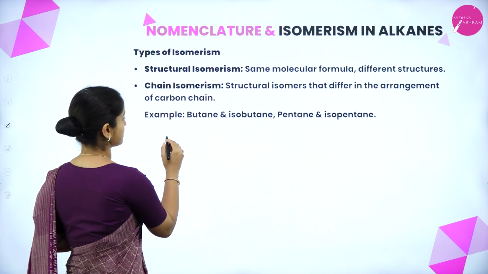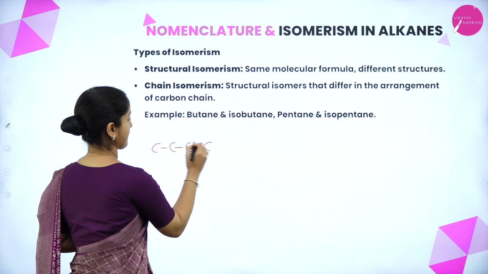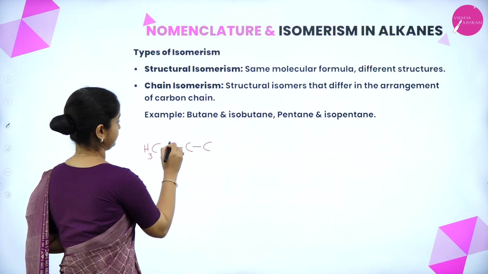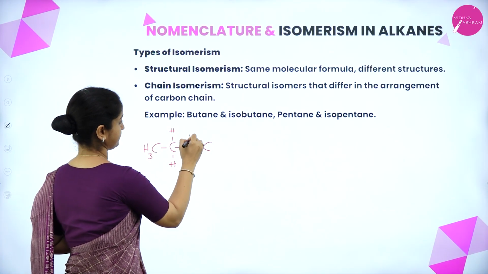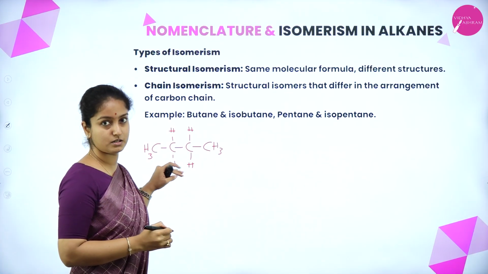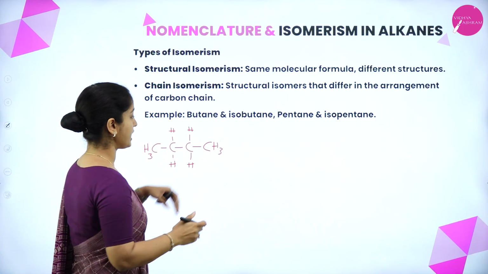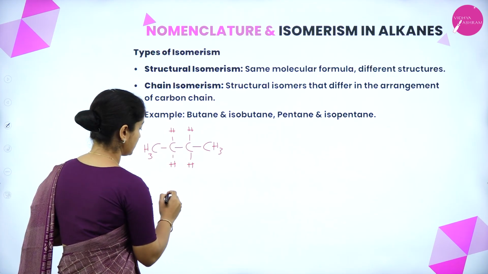See, butane has 4 carbon atoms. So this is a straight chain butane. For isobutane, one of the methyl groups is branched to the main carbon chain.